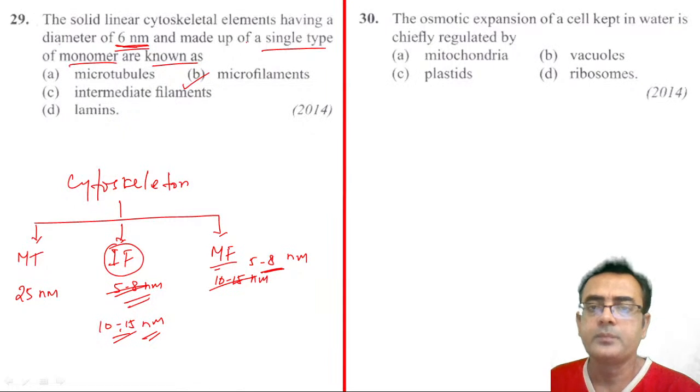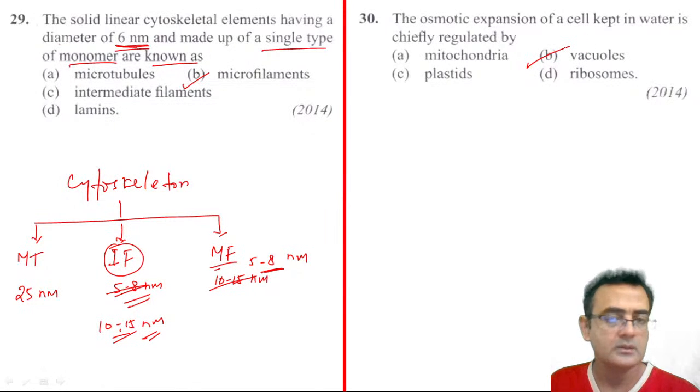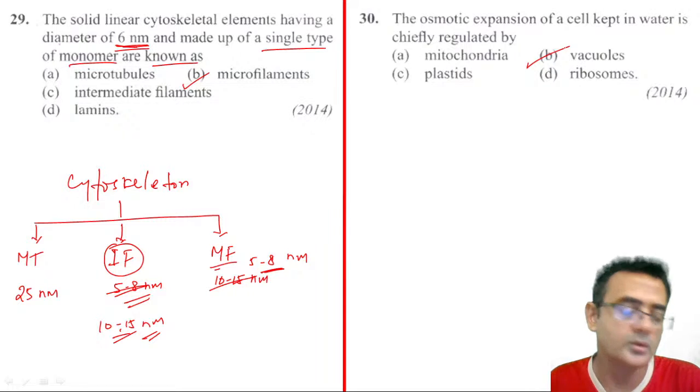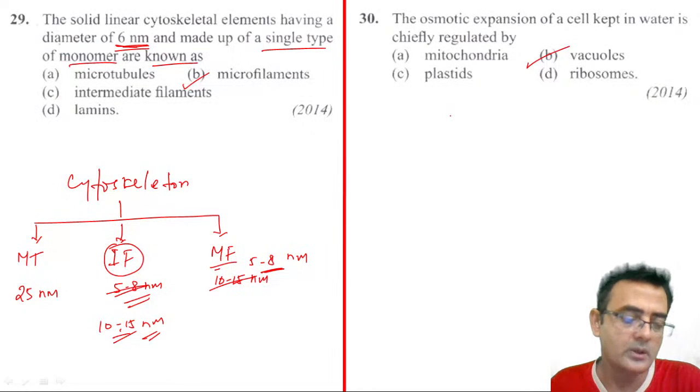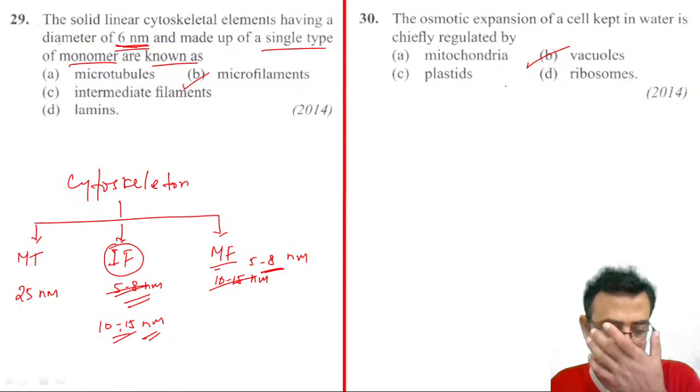So 30. The osmotic expansion of cell kept in water is chiefly regulated by, of course, the vacuole. This is a straightforward question, right? So excess water goes inside the vacuole, or if the water content is low, then it takes water from the vacuole only. So the water balancing organelle in plants is the vacuole. All right.